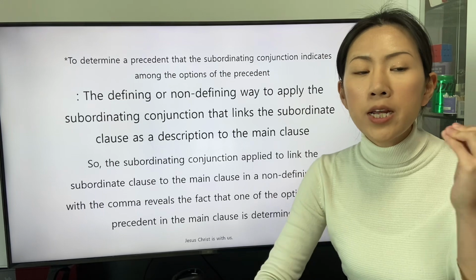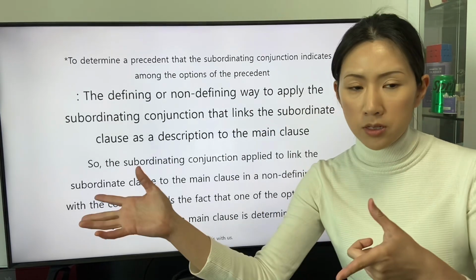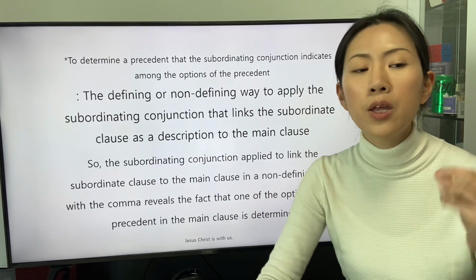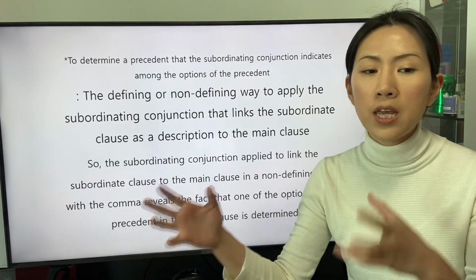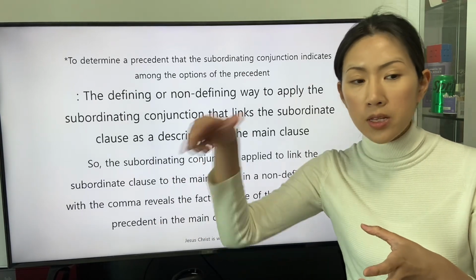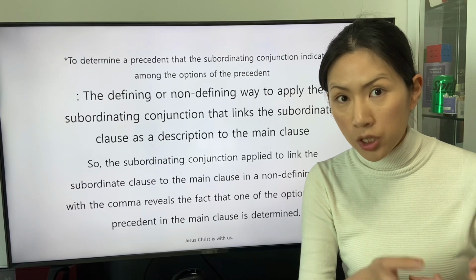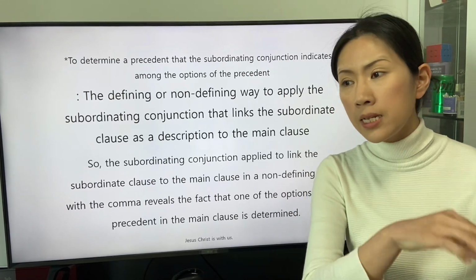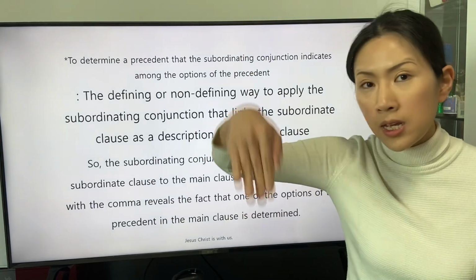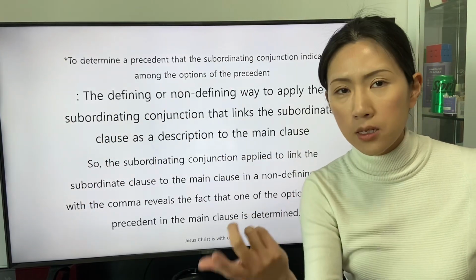So the subordinating conjunction applied to link the subordinate clause to the main clause in a non-defining way with the comma reveals the fact that one of the objects of the precedent in the main clause is determined. The subordinating conjunction applied in the non-defining way indicates one of the indications as the options for the precedent.